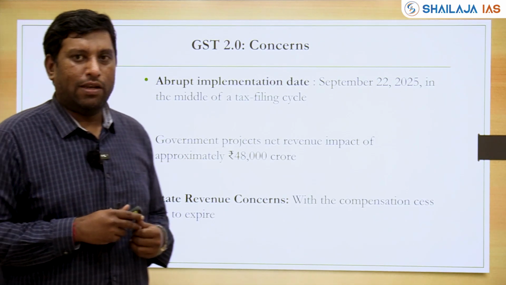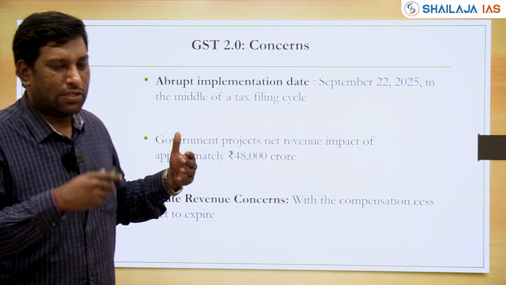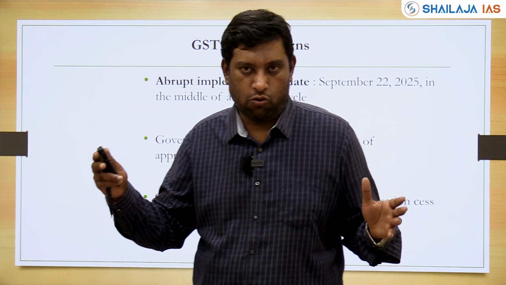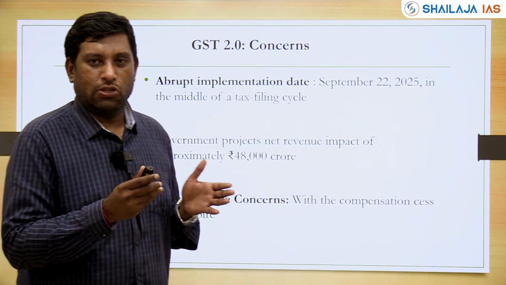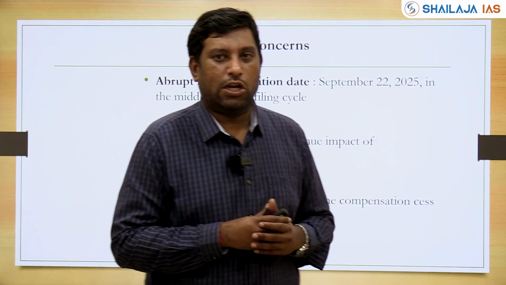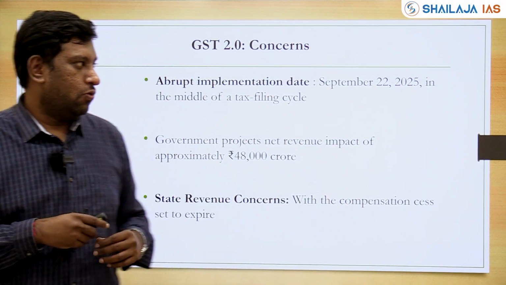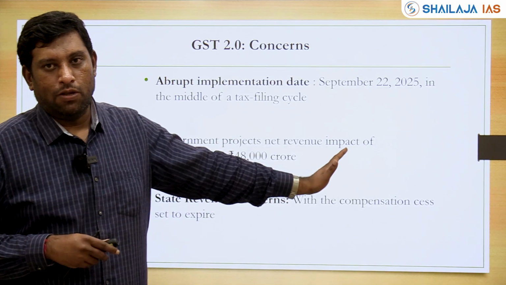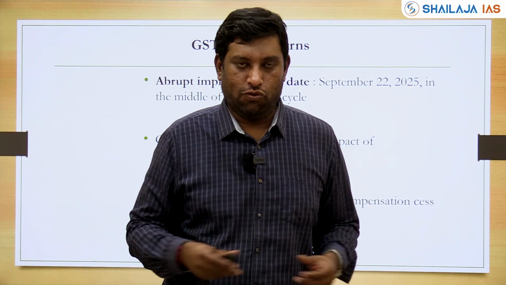Second thing, there is going to be an expected net revenue loss of 48,000 crore rupees. That's comparatively less when you look at the overall budget. The union government budget is around 32 lakh crores. Your state government budget, for example Karnataka's, is around 2.5 to 3 lakh crores, right? So I think it's a very minuscule loss, but it is going to be overcome with the increase in demand, increase in consumption, and increase in sale of goods, right?